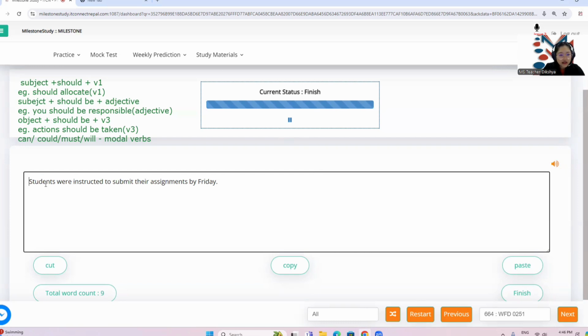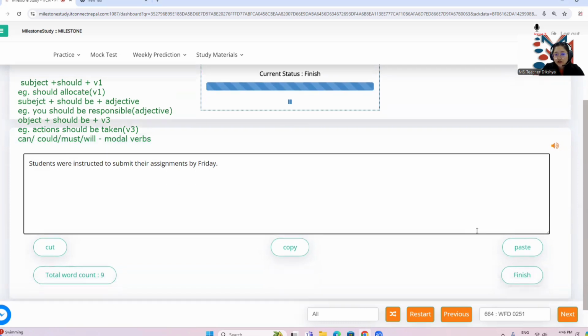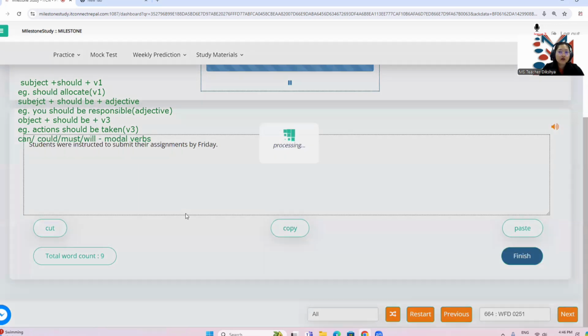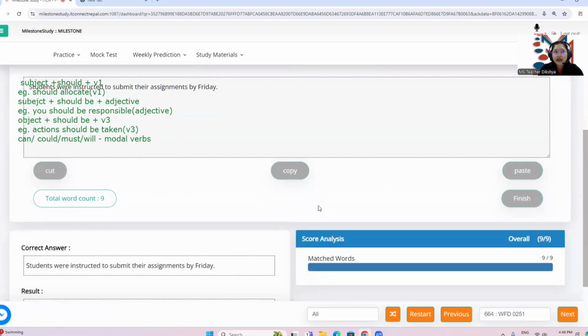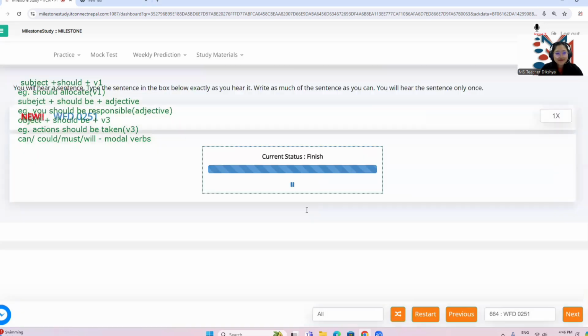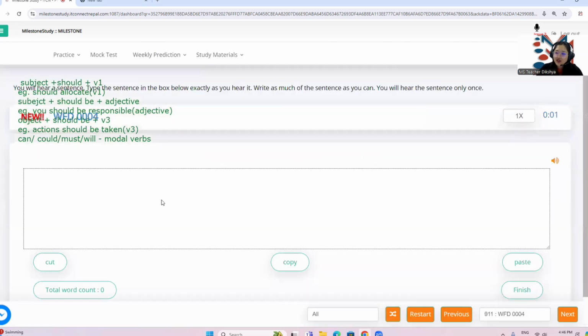Okay, looks good. Let me remove this part out. All right, so it's a word count of 8, 9. Usually you would be getting like 8, 9, 10 word count or even lower, but you might also get 11, 12. Okay, there's no saying that this is the only word count you'll be getting. Okay, let's try another question.